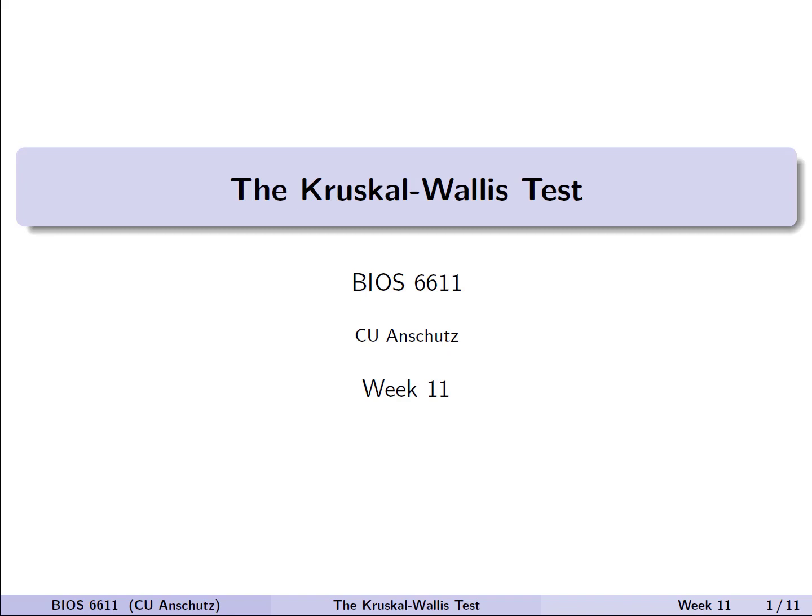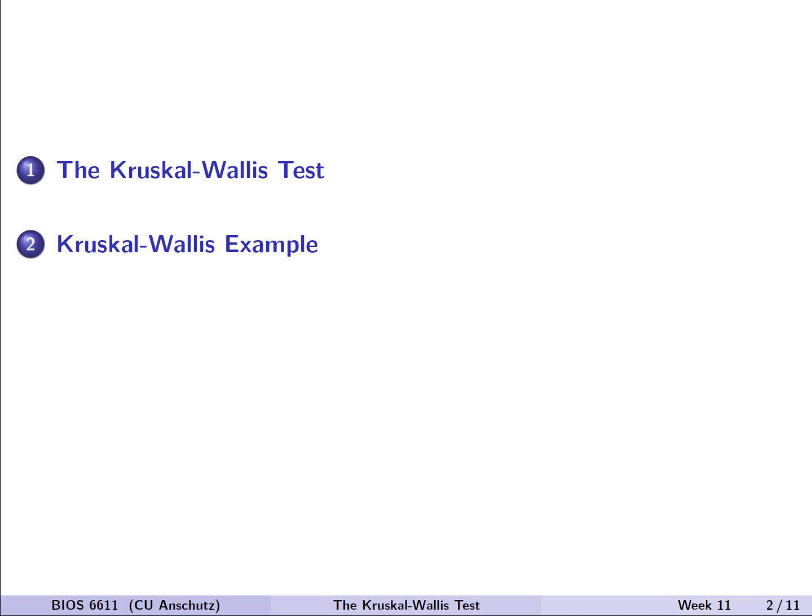In this lecture, we're going to discuss the Kruskal-Wallis test, also known as the nonparametric ANOVA. We'll first introduce our example and motivate why we may be interested in using this nonparametric approach, and then walk through an example of the Kruskal-Wallis test and an equivalent post-hoc test.